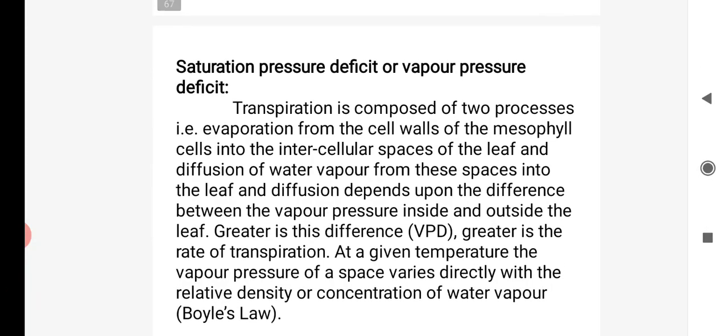Then saturation of vapor pressure, which I have also explained. If the atmospheric vapor pressure is low, then transpiration will take place. If there is more vaporization in the air, then the transpiration rate is low.